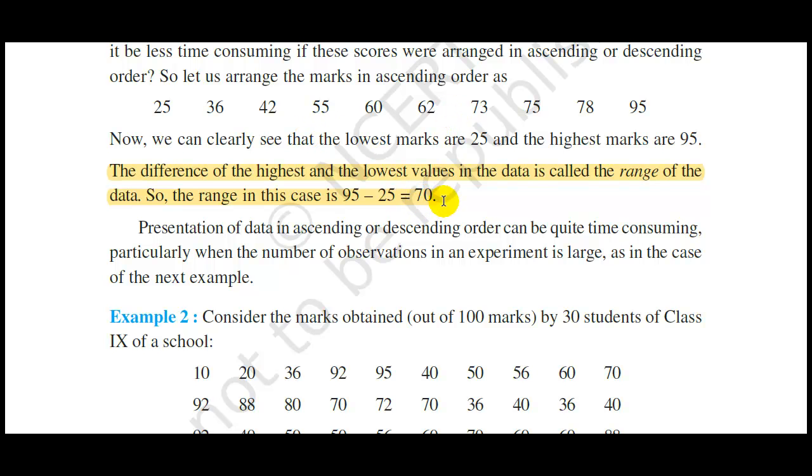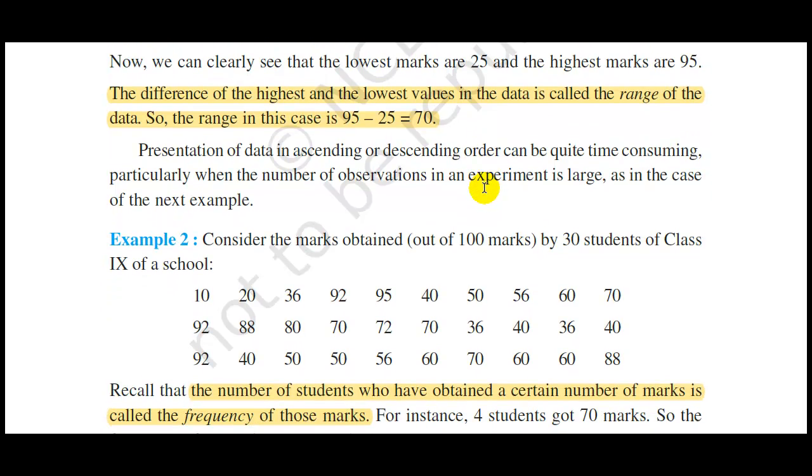So how do we get the range of a particular data? It is the difference between the highest and the lowest values of the data. That difference is called the range of the given data.